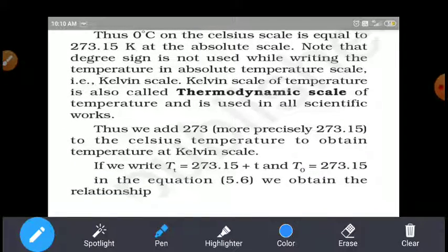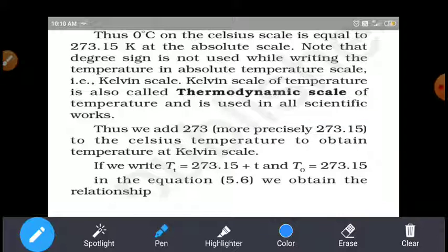Thus, 0 degree Celsius is equal to 273.15 Kelvin. That is the absolute scale. Note that the degree sign is not used while writing the temperature on the absolute scale, that is the Kelvin scale. The Kelvin scale is also called the thermodynamic scale, and it is used for measuring temperature in scientific work.